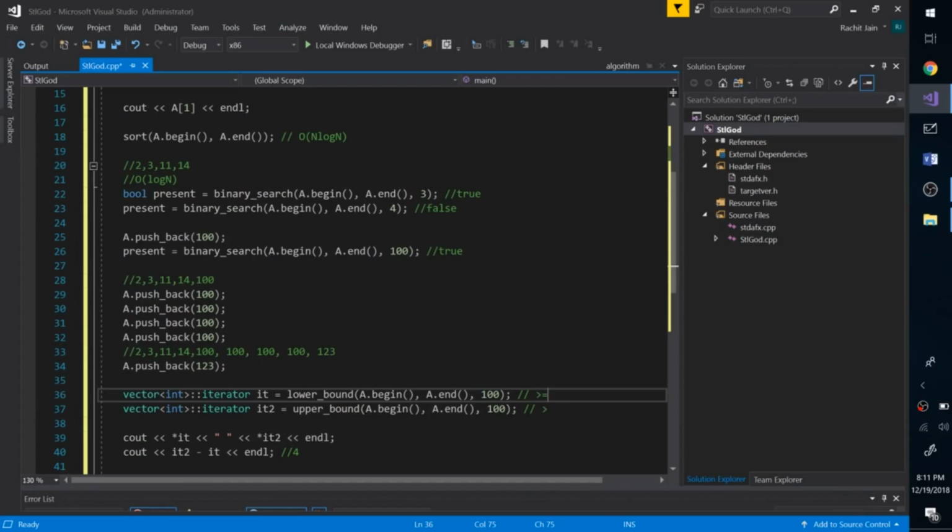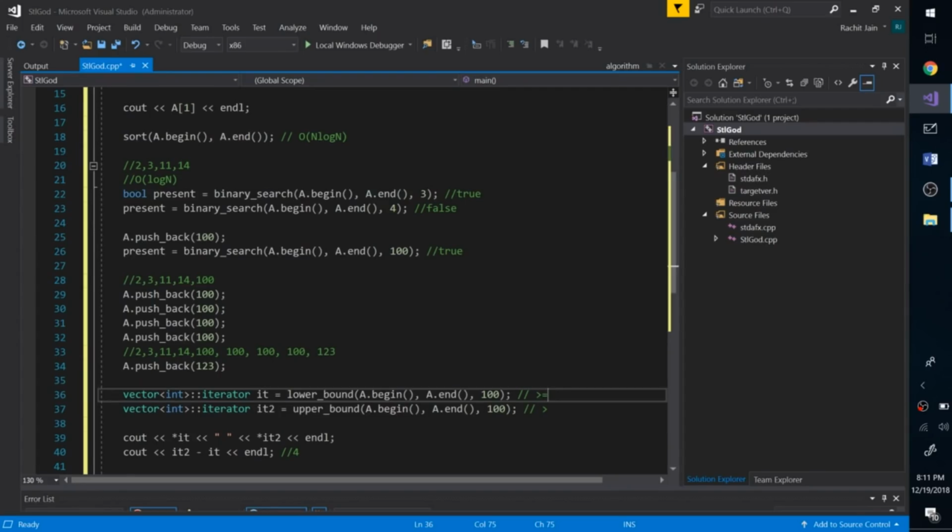So what are the various things that we can do from the things that we have studied till now? We can sort a vector of integers, and we can do binary search to find out if any element is present in that or not. And if the vector is still sorted, we can also perform lower bounds and upper bounds on some int value, so that we can get the first occurrence, or we can get the first element which is strictly greater than that, or first element which is greater than or equal to that.